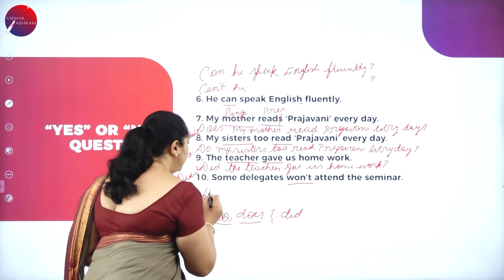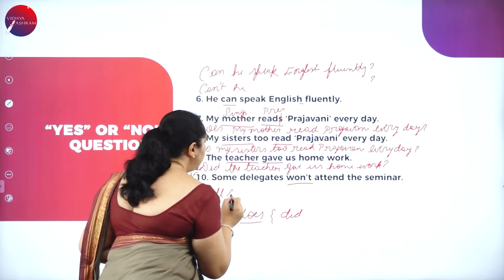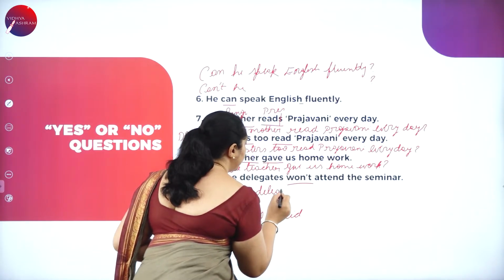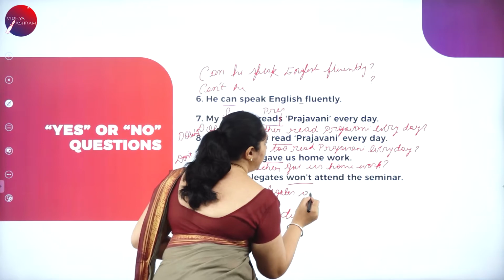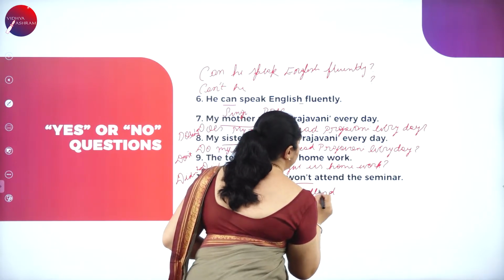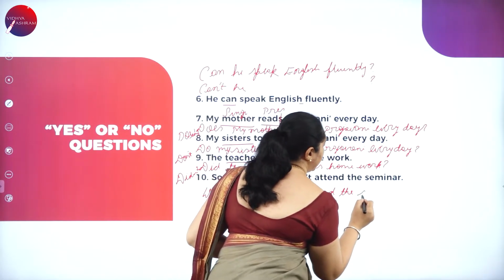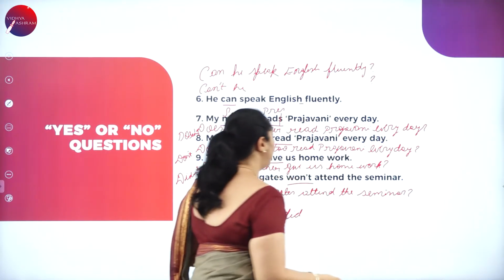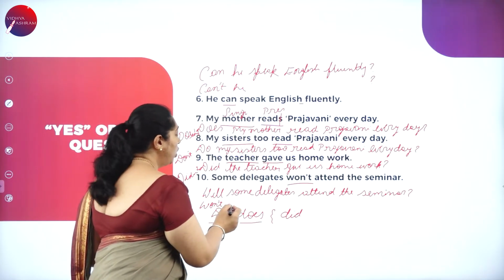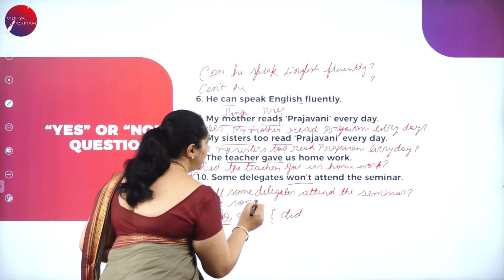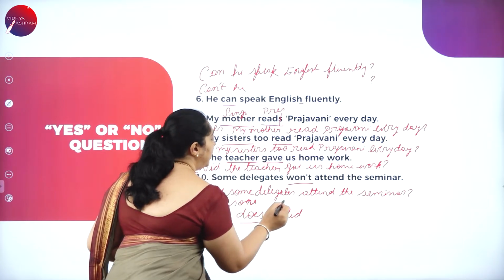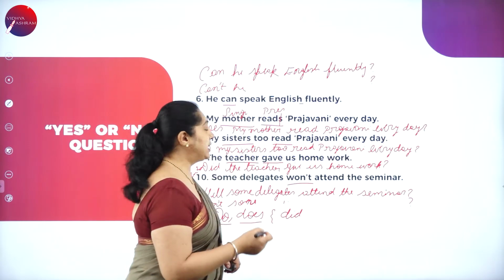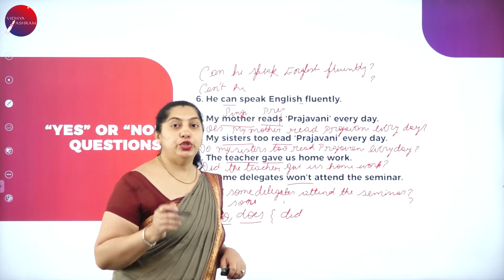So, will some delegates attend the seminar? And the next, won't some delegates attend the seminar?